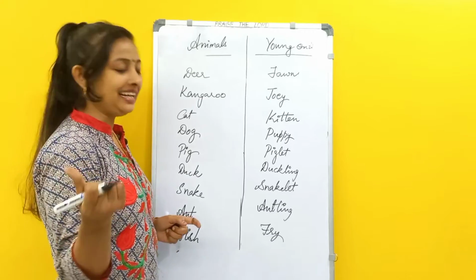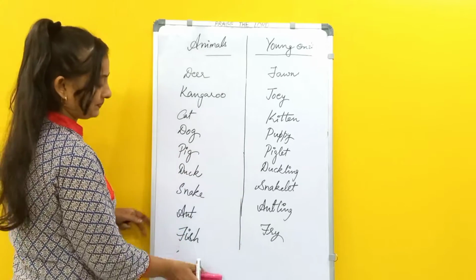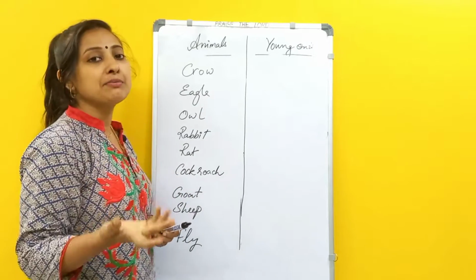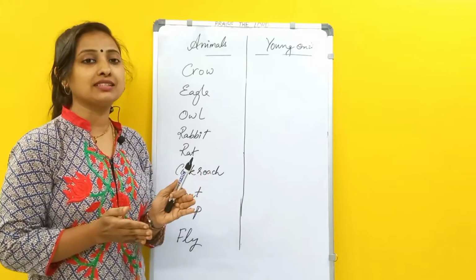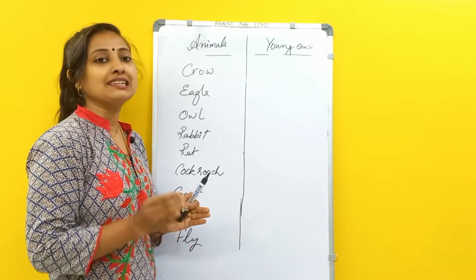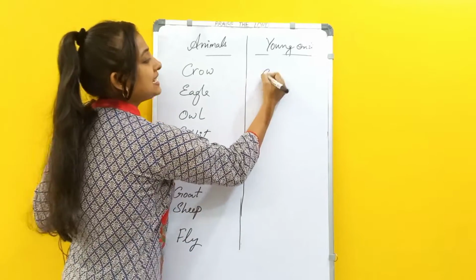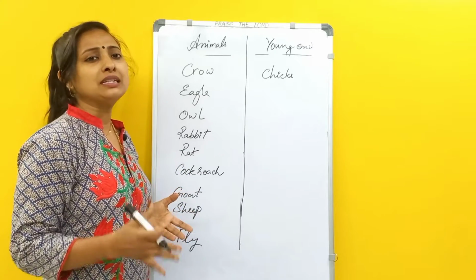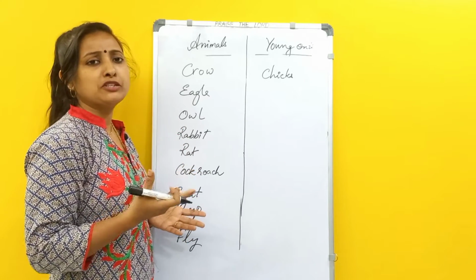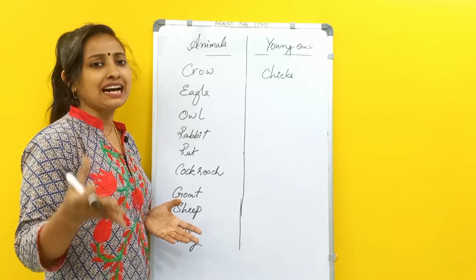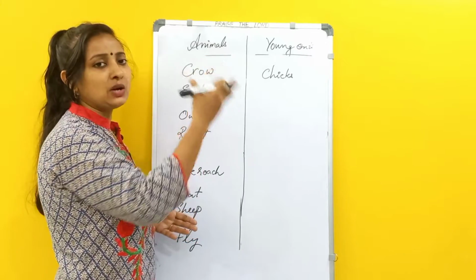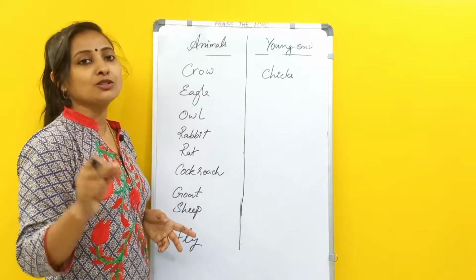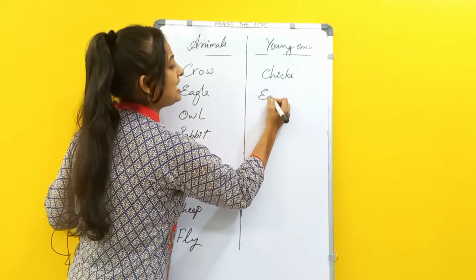Okay, give me a few more seconds. We'll see some more and with that we'll close. Okay, welcome back. So here, crow. Crow is a bird. Generally all birds lay eggs, and anything which comes out of an egg, the young ones of birds are termed chicks. The young ones of all birds, generally a crow or a pigeon or a sparrow, anything, is a chick, like a hen. Eagle is also a bird, but its young one is not called a chick, in general it is called an eaglet.